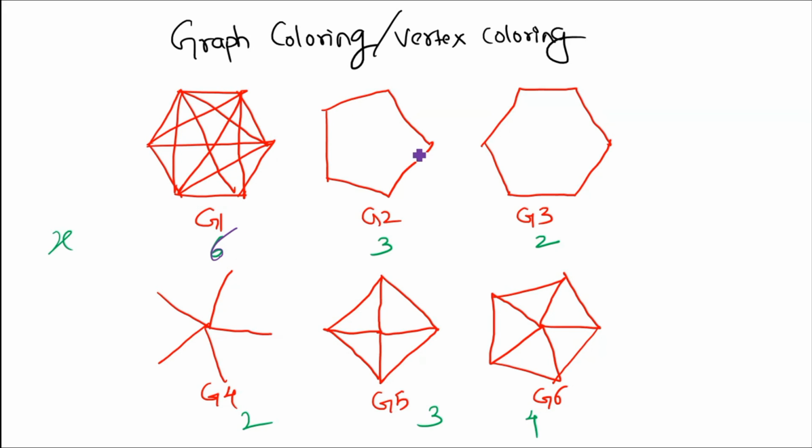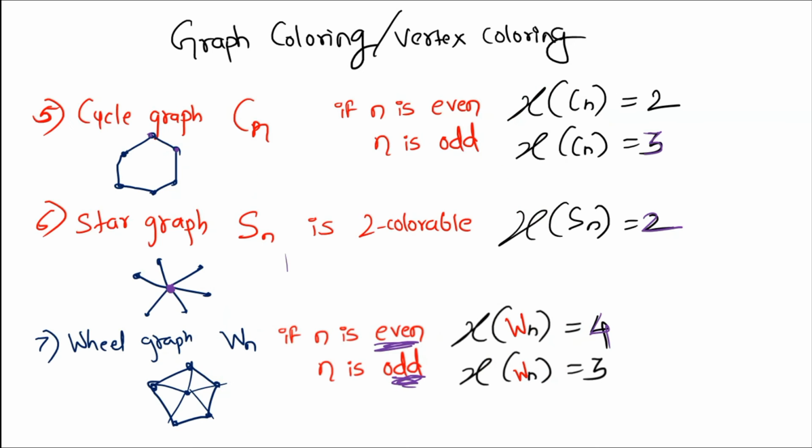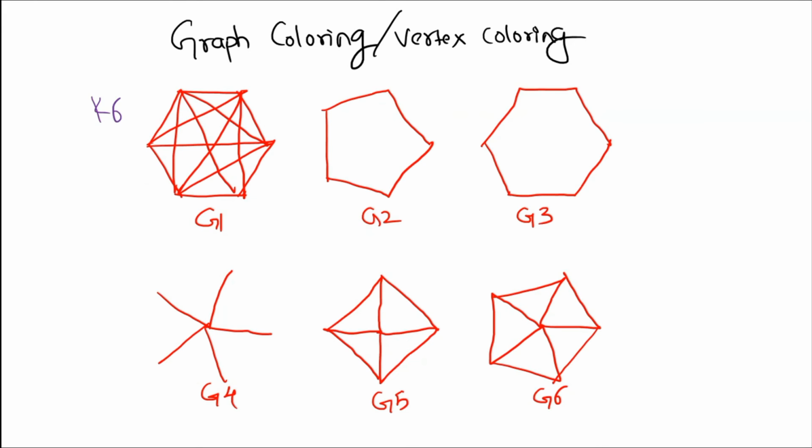Now this is a cycle graph with 1, 2, 3, 4, 5 vertices, that is an odd number of vertices. If you have an odd number of vertices in a cycle graph, the chromatic number is 3, so its color count will be 3. This is again a cycle graph, where the number of vertices is even, so this could be colored using 2 colors. Now this is a star graph. Here we can color this using 2 colors.